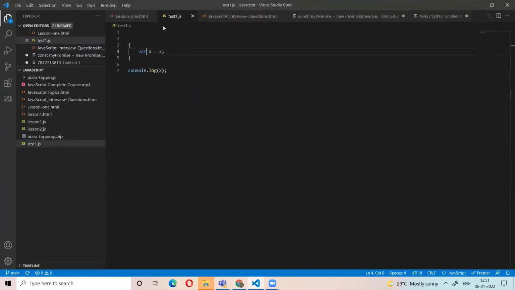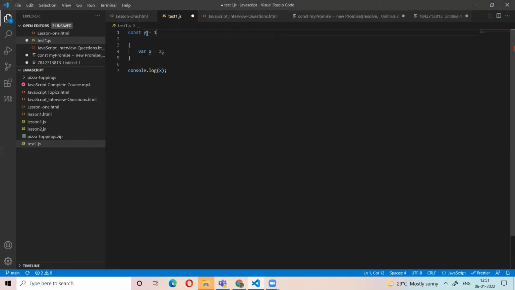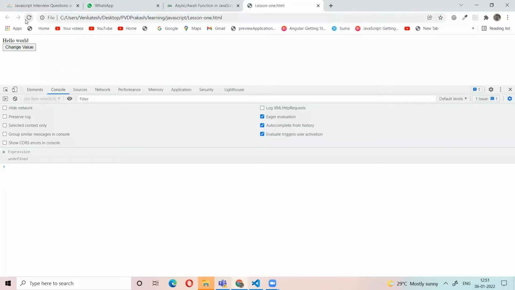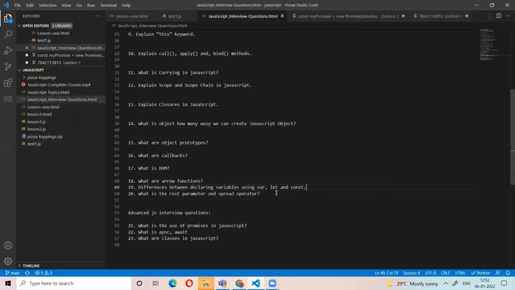So what is const? If we declare a variable with const, we cannot change that value later. If we change the value later, like y is equal to 2, it gives an error. That means we cannot change it using the const keyword. We can define the variable only once and later cannot change that value. This is the constant.